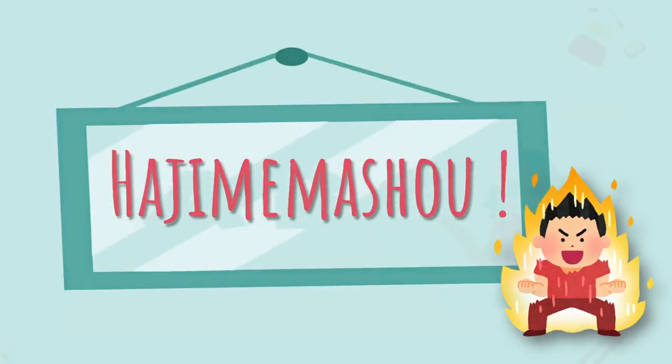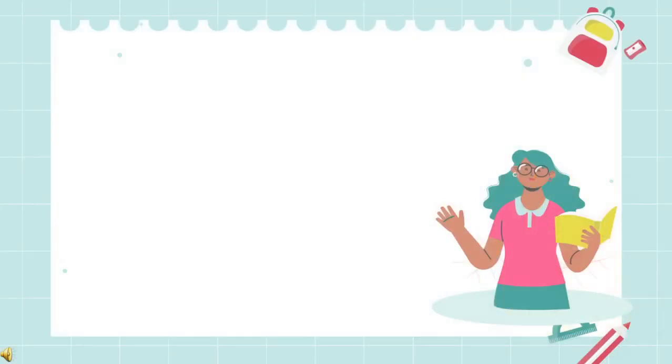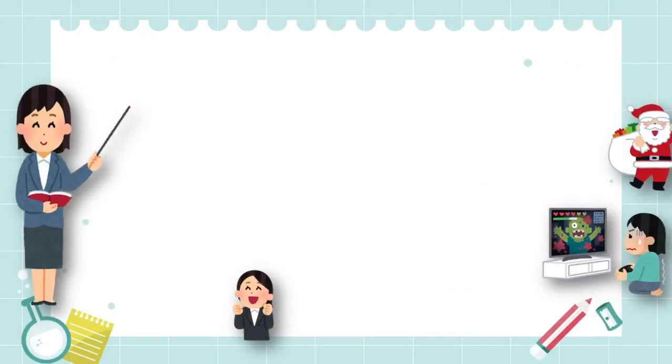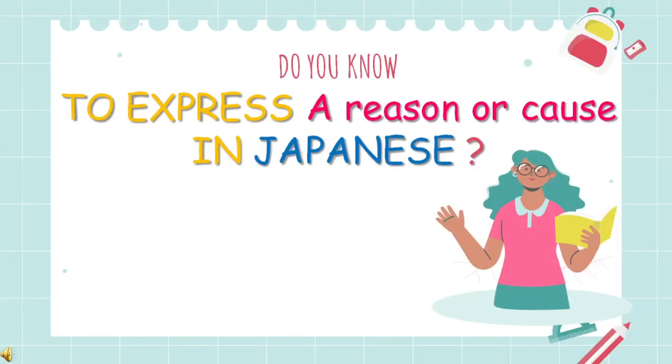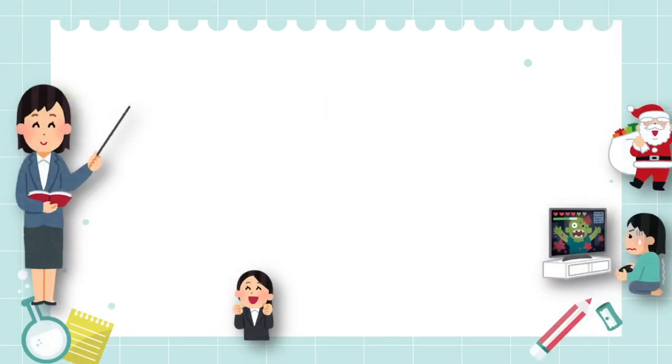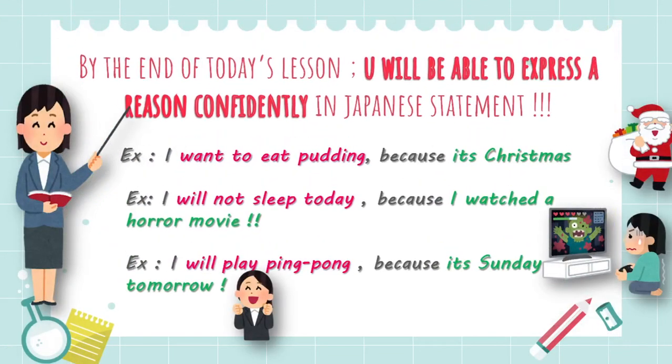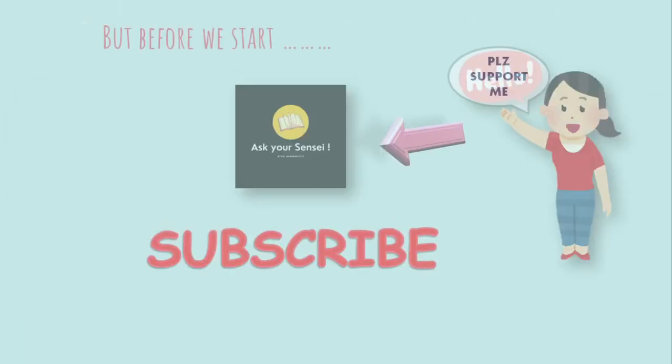始めましょう。皆さん、do you know how to express a reason or a clause in Japanese? Well, by the end of today's lesson, you will be able to express a reason confidently in a Japanese statement. Like, I want to eat pudding because it's Christmas. Or, I will not sleep today because I watched a horror movie. Or I will play ping pong because it's Sunday tomorrow. Okay, so let's get started with our lesson.